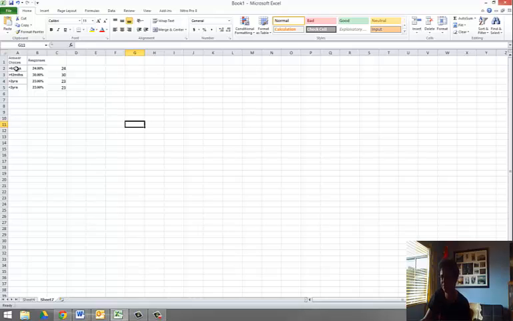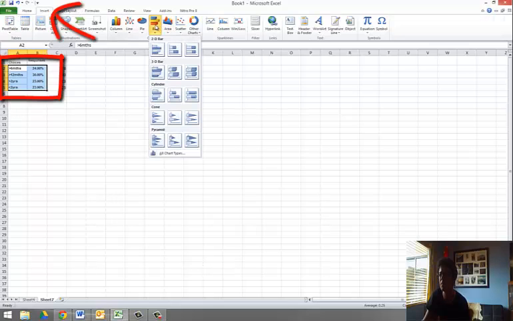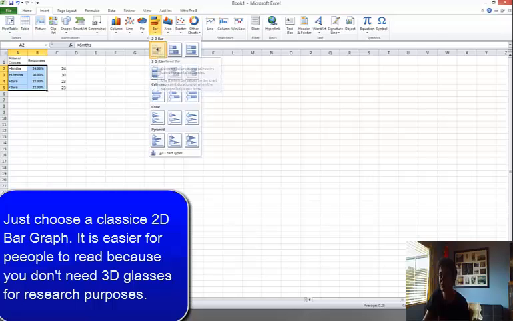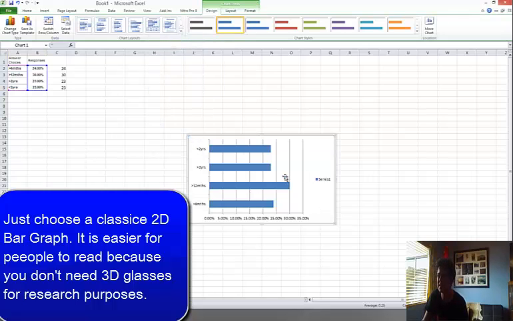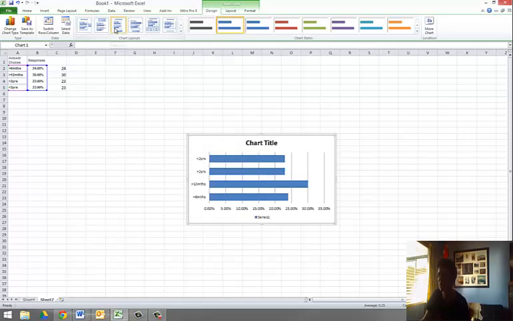To do a graph, I select the cells I want for the graph and I insert a bar graph, 2D. Now I need to actually give some labeling on this graph, and I want to change the layout a little bit. I want it to have a title, and I want to sort of order things a little bit in it too. So in order to get it with a title, I've come up the top here and I've clicked on a box. It looks like it's got a title and it looks like it's got something written underneath. That's going to give me the title and the information I need.